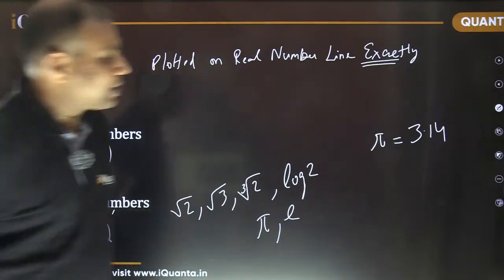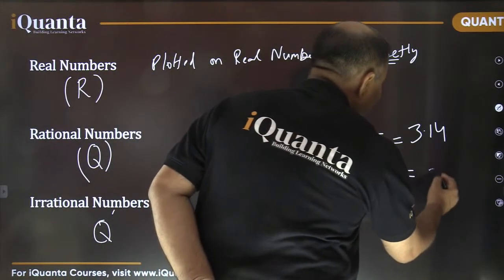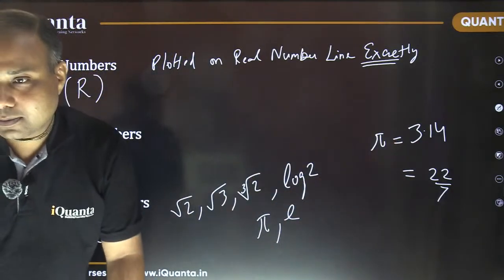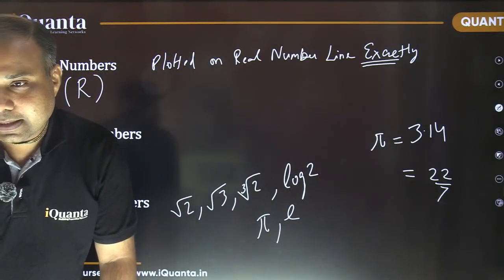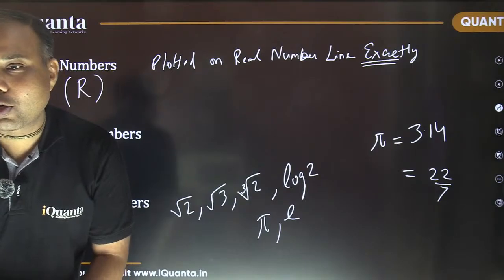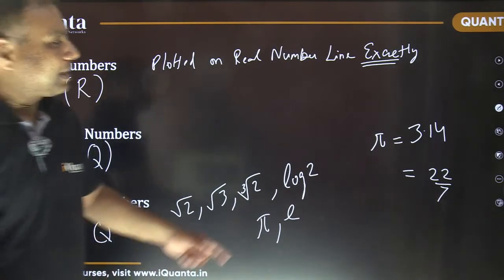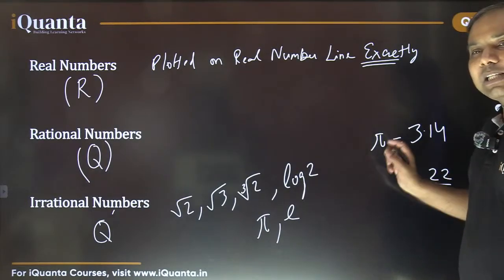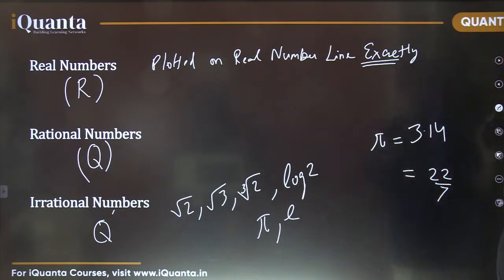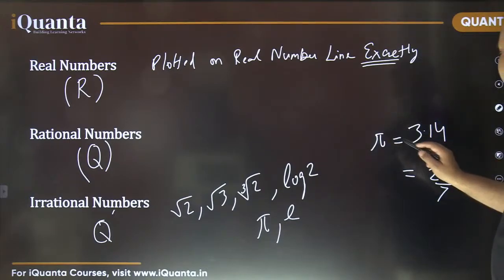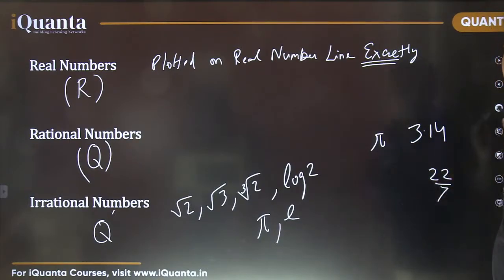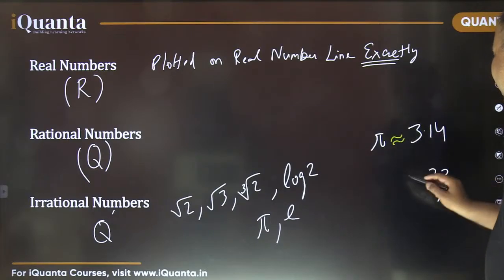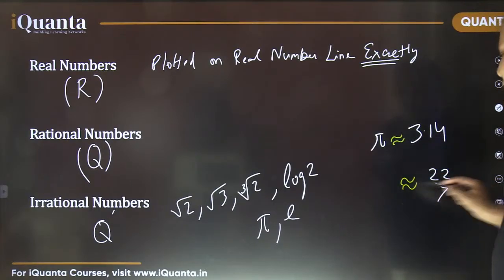Okay, you are saying 22 by 7. So 22 by 7 is in the form of integer upon integer. Yes, it is not known accurately. So basically, these values which you have just told me as pi are approximate values of pi. They are not exact values of pi. So I should replace this sign here with approximately equal to. Fine.